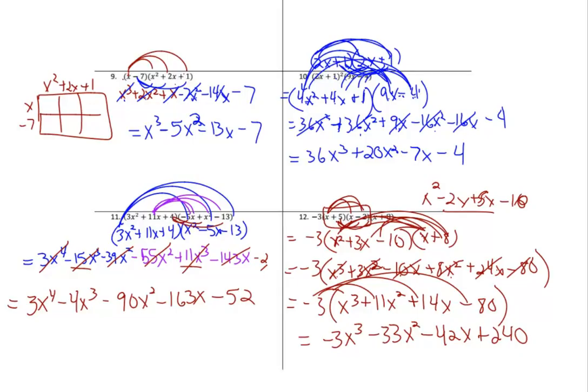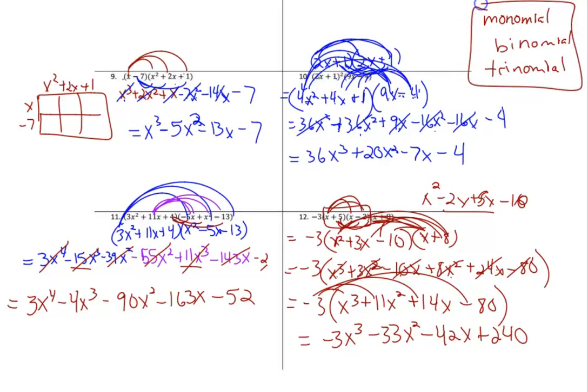The only other thing that did pop up on the assignment is making sure you know the terms monomial, binomial, and trinomial. Well, I've mentioned some of those terms already. And the root word is the key word there. Monomial has a root word of 1, so monomial is one term only. Binomial is what we just dealt with on some of these. Binomial had 2 terms because the root was bi, which was 2. And trinomial had a root word of 3, so trinomial was a 3 term. All of them are polynomials, but these are special types. Monomial had 1 term, binomial had 2, trinomial had 3.